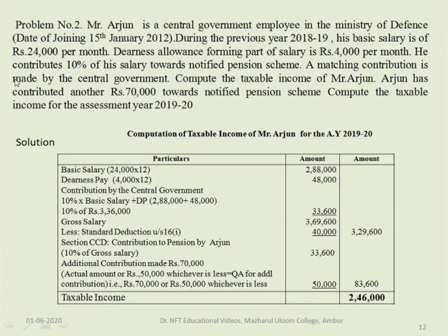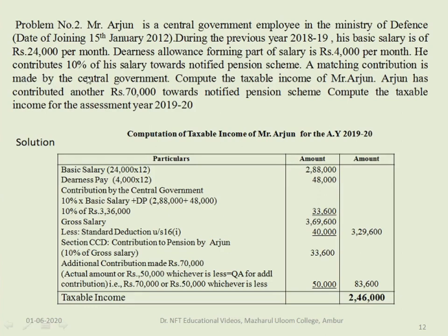Problem number 2. Mr. Arjun is a central government employee in the Ministry of Defence. Date of joining is 15 January 2012. During the previous year 2018-19, his basic salary is Rs 24,000 per month. Dearness allowance forming part of the salary is Rs 4,000 per month.